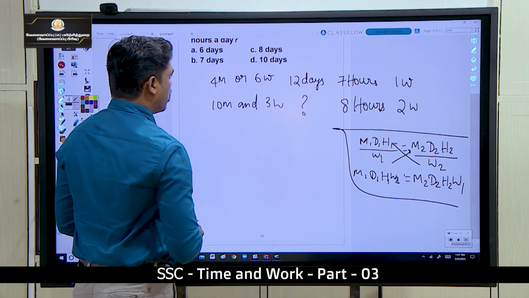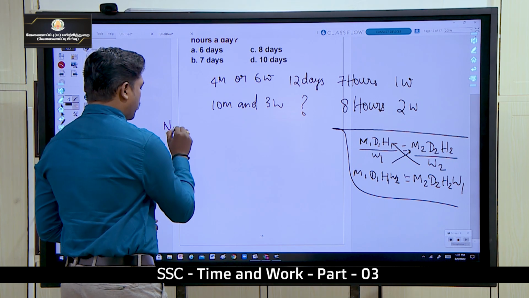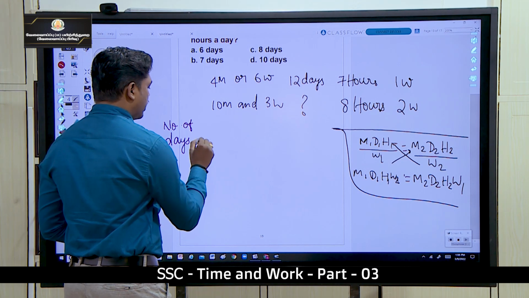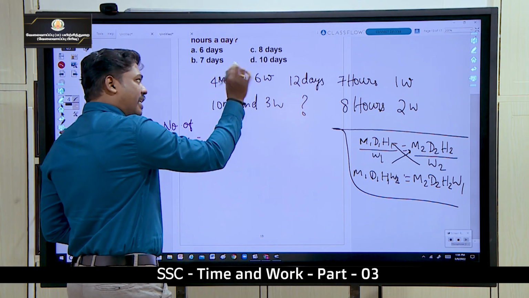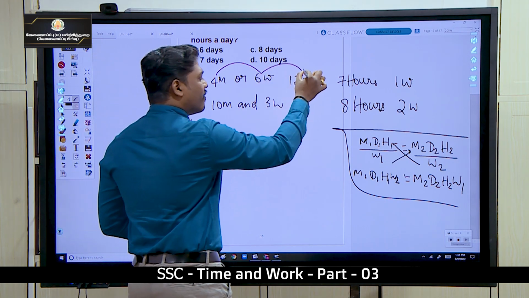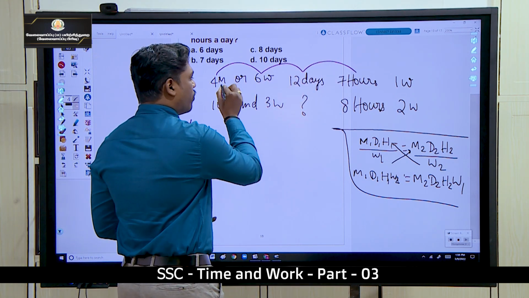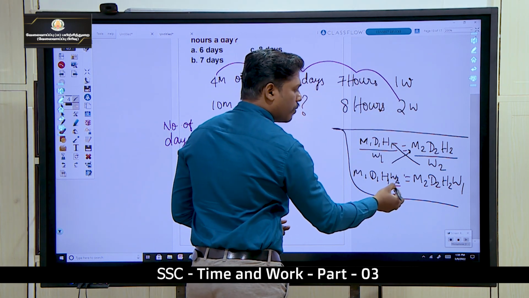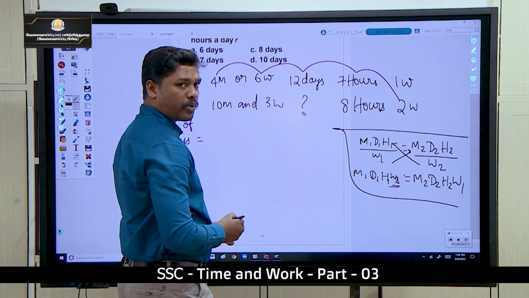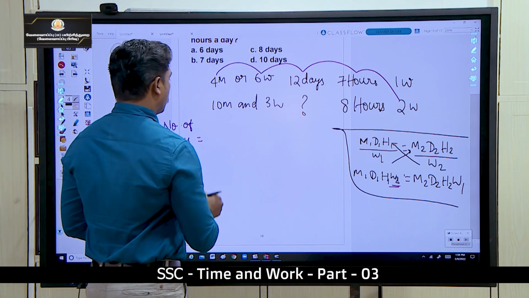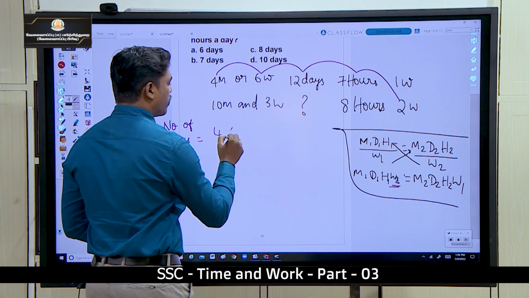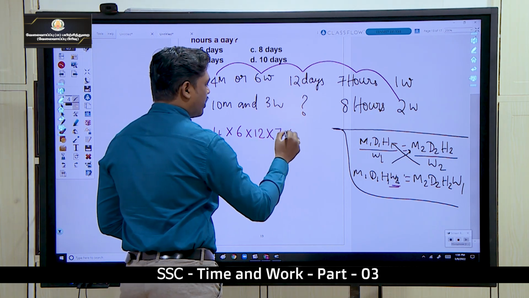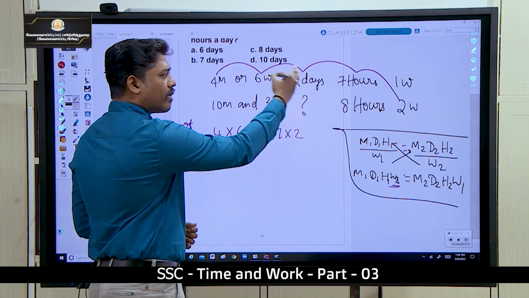So we are going to find the number of days. The number of days is equal to, again the same format, multiply all the values: m1 d1 h1 into w2, twice the work. So 4 into 6 into 12 into 7 into 2, multiply all these values.